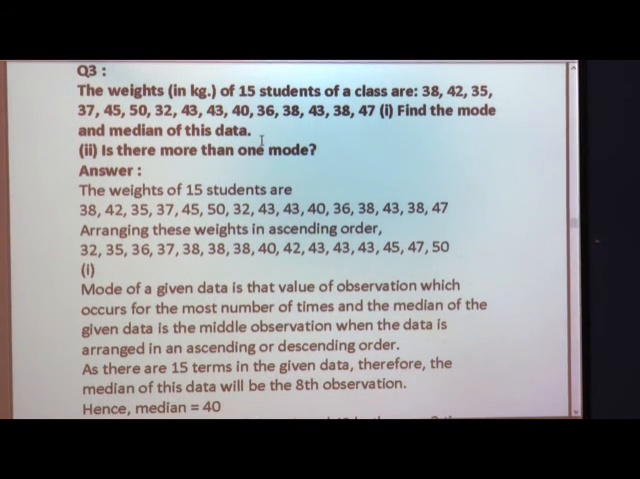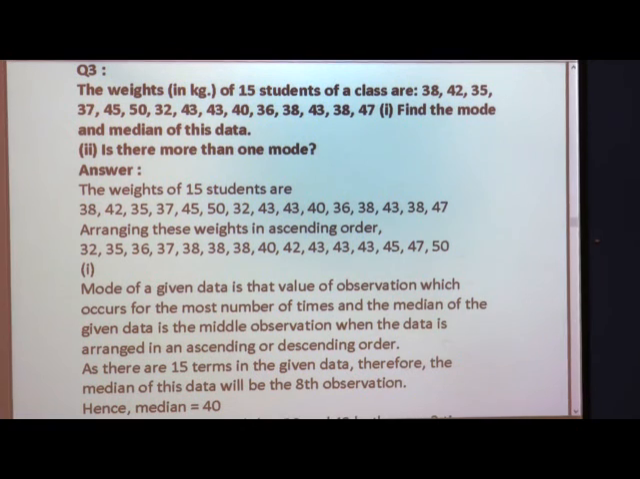What is mode? Do you know what is mode? First we have to arrange all this in ascending order. Mode is nothing but the frequency, we already learned in the previous class. So, we will write it stepwise. The weights of 15 students are given, as we have written here.